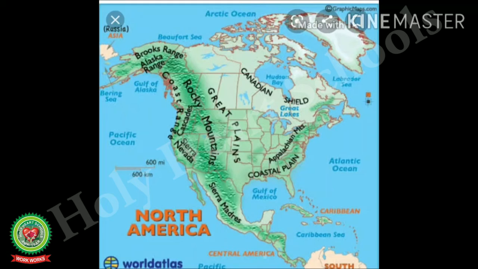Look at this map. These grasslands lie in the center of North America. These are the vast temperate grasslands. These grasslands are high in the west and slope towards the east.